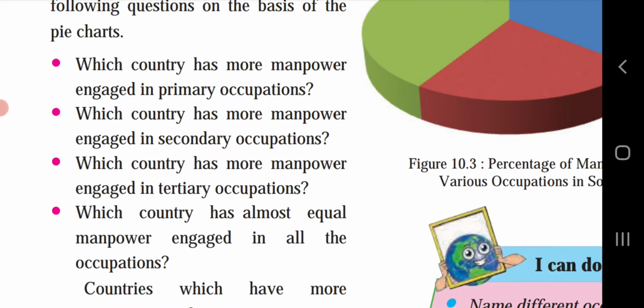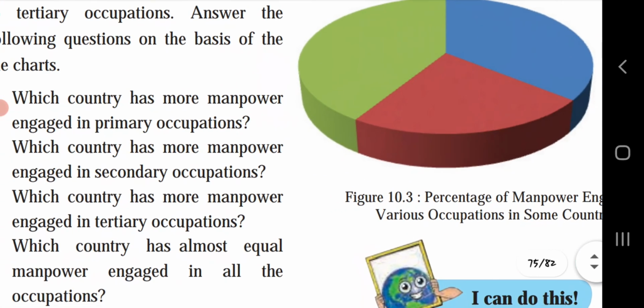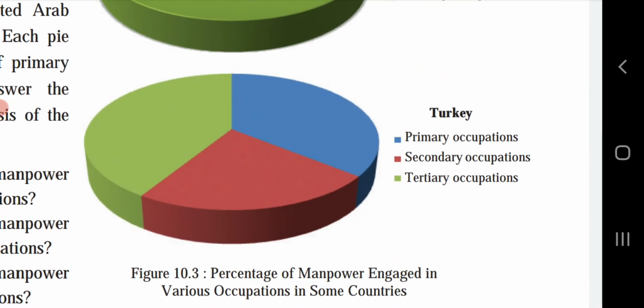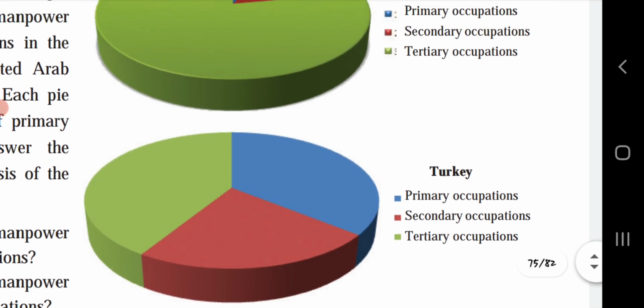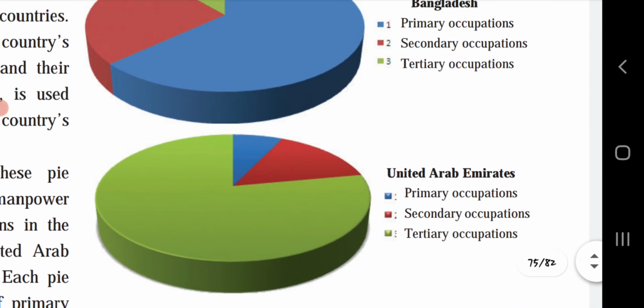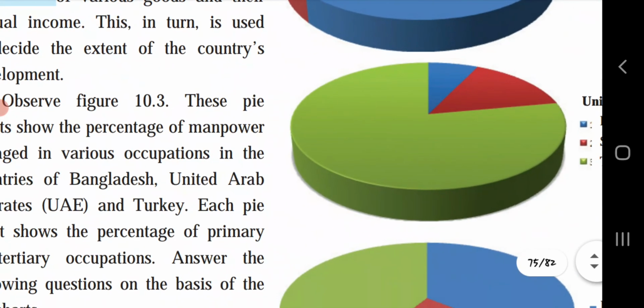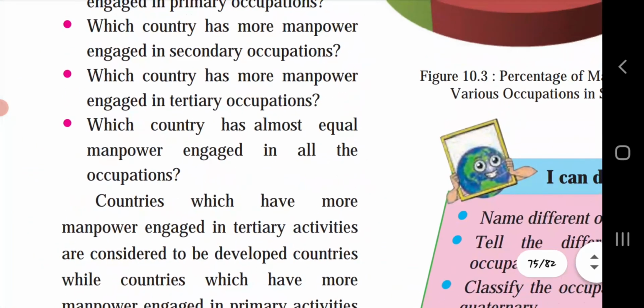What do we have to discuss now? Let's see. Which country has more manpower engaged in primary occupation? Manpower will be more where the primary occupation is more. So where is the blue color more? In Turkey? No. In United Arab Emirates? No. Bangladesh? Yes. The primary occupation is more in Bangladesh. So the first answer is Bangladesh.